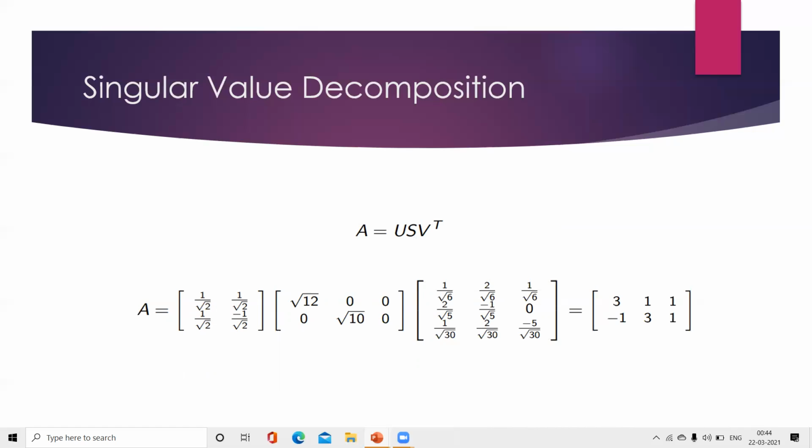Then S is root of 12, 0, 0, 0, root 10, 0. Here V transpose, that is the orthogonal matrix transpose, is 1 by root 6, 2 by root 6, 1 by root 6 of row 1, 2 by root 5, minus 1 by root 5, 0 of row 2, 1 by root 30, 2 by root 30, minus 5 by root 30 of row 3. Then we are simplifying that.